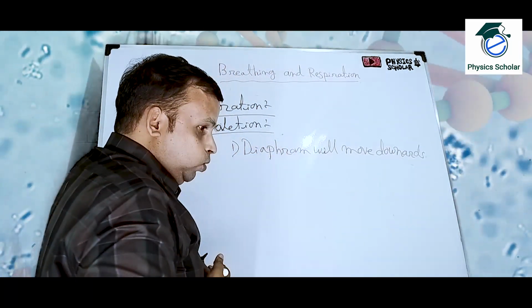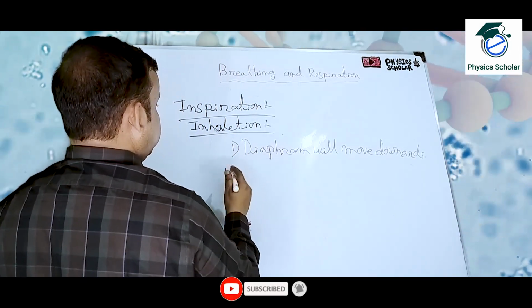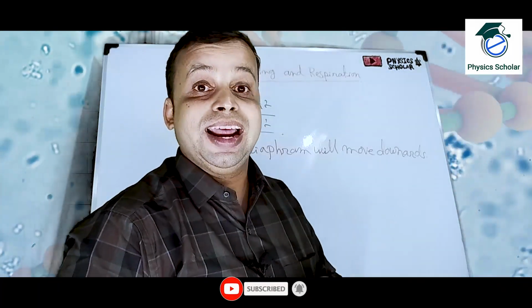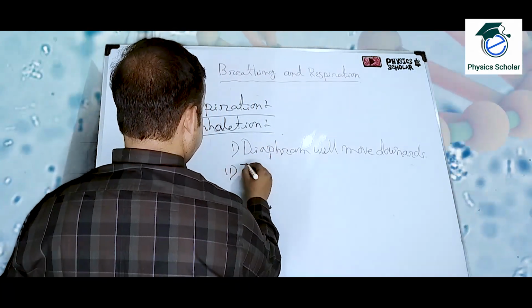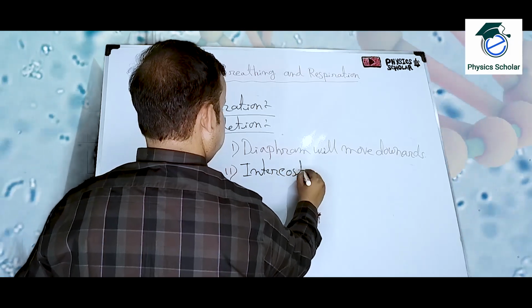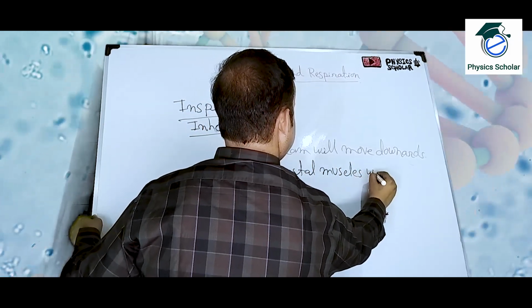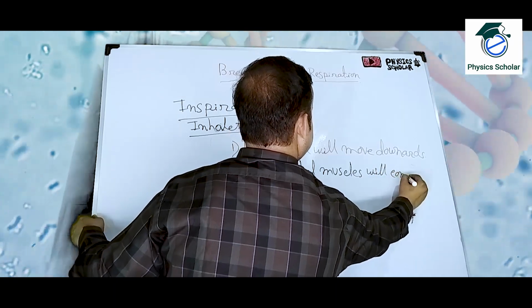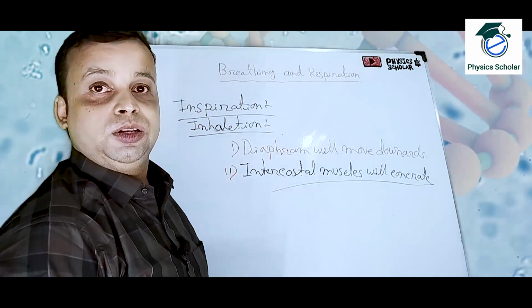Clear? The intercostal muscles will contract. Okay, the intercostal muscles will contract.